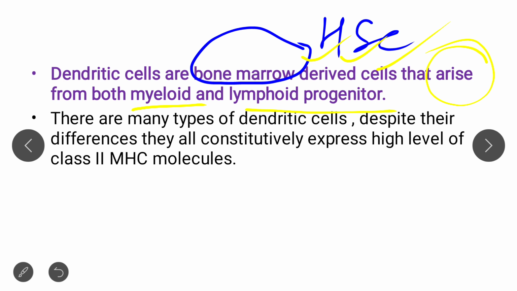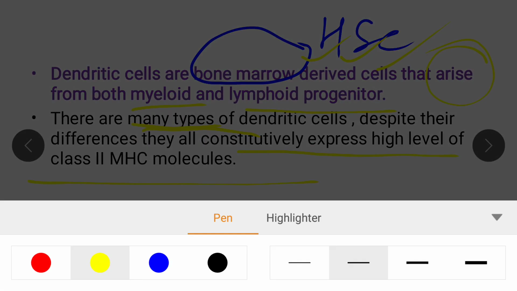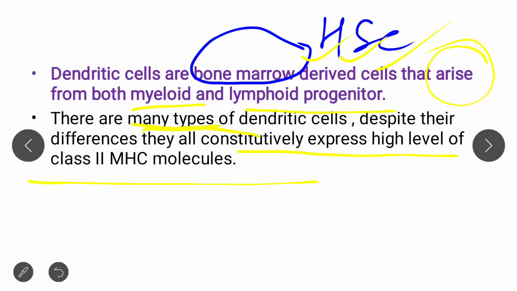Dendritic cells have many types, but despite their many types, they all express a high level of class 2 MHC molecule. Keep this in mind. I told you that dendritic cells are antigen presenting cells.